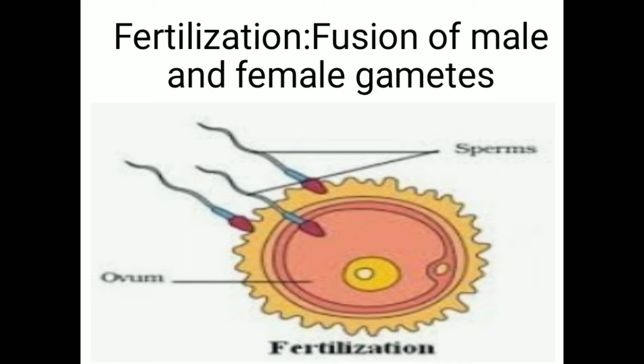Dear students, millions of sperms from the male, 1, 2, 3, these are 3 sperms. But in reproduction, millions of sperms from the male are transferred into the female body. The sperm swims in the oviduct with the help of their tails to reach the egg. When they come in contact with the egg, only one of the sperm gets fused with the ovum. And such a fusion is known as fertilization.